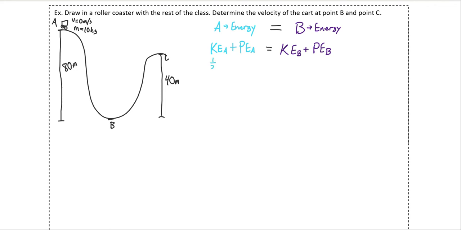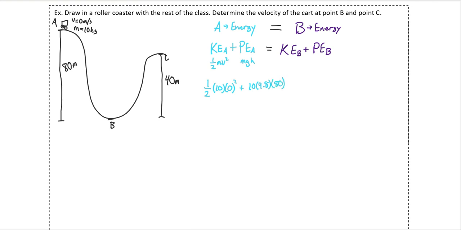And now we can just break these down. Remember, kinetic energy is 1/2 mv squared, and potential energy is m times g times h. So kinetic energy A is 1/2 times that mass of 10 times the velocity of 0 squared, plus our mass, 10, times our acceleration due to gravity, 9.8, times the height, 80.